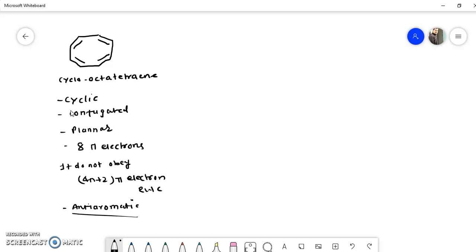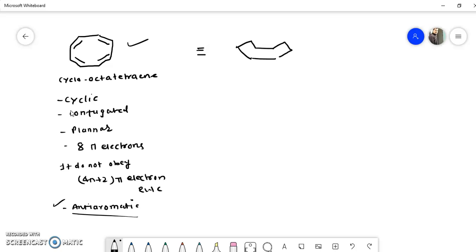So always remember cyclooctatetraene, if we consider it as planar, then it can be called anti-aromatic. But actually this cyclooctatetraene does not remain in this planar form, because due to ring strain it acquires a tub-like structure like this.